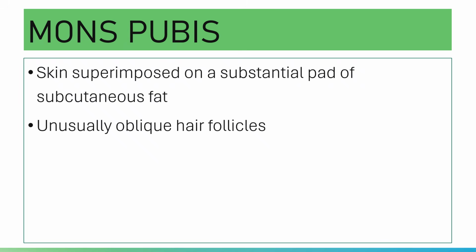Your mons pubis is the area overlying your symphysis pubis, and it is characterized by the presence of unusually oblique hair follicles. These oblique hair follicles produce your coarse, curly pubic hair that is common to most individuals. And underneath the skin is subcutaneous fat.